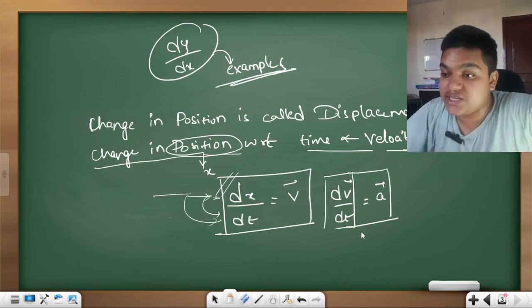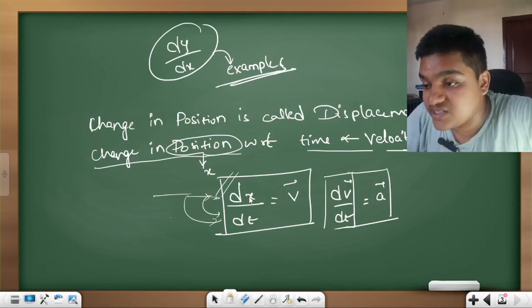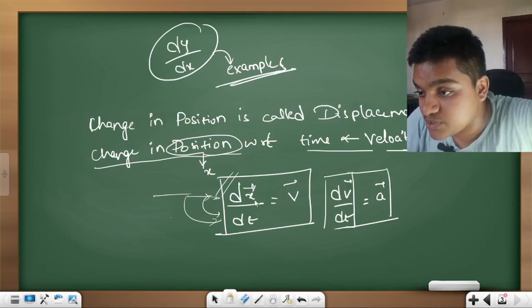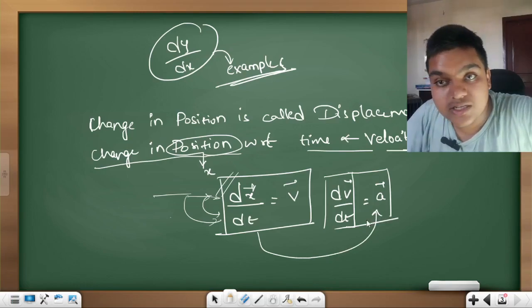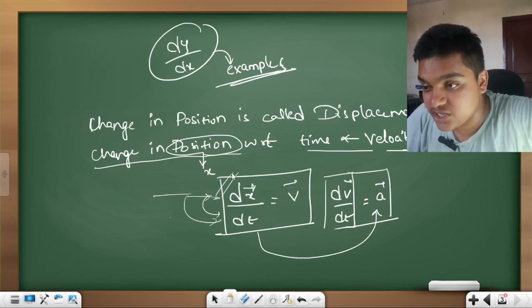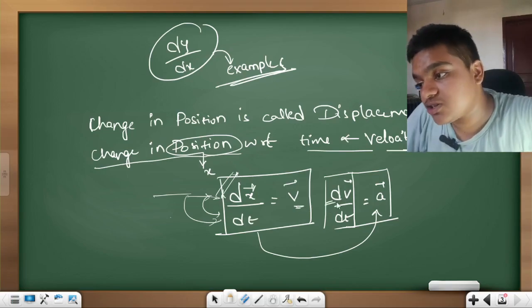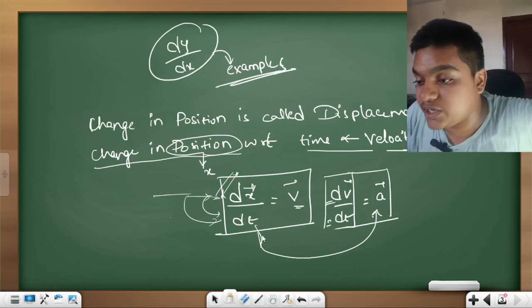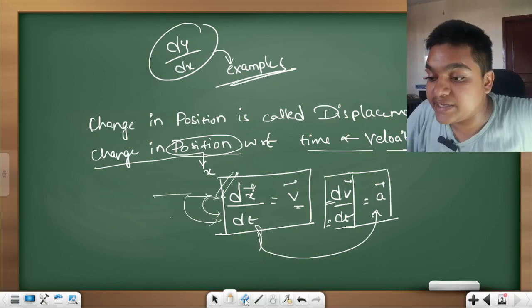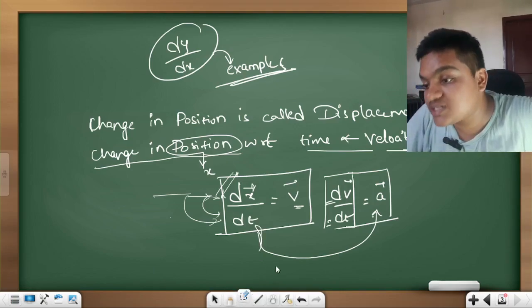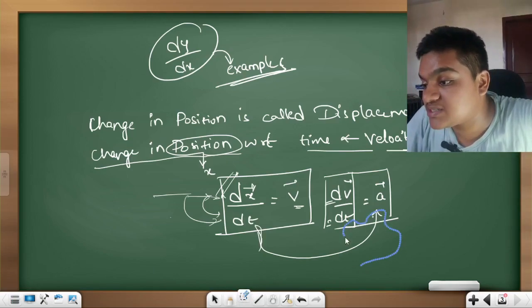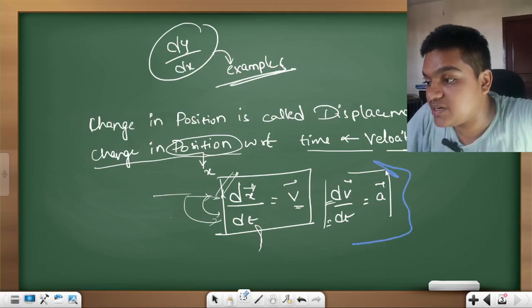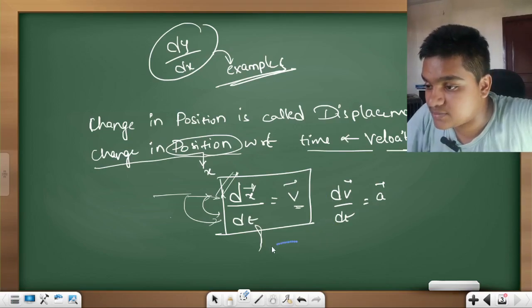Therefore it is the double differentiation of position which gives acceleration. Differentiation of position with respect to time is velocity, and differentiation of velocity with respect to time is acceleration, and such kinds of things are called successive derivatives.